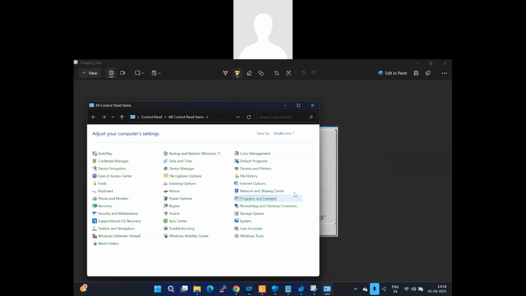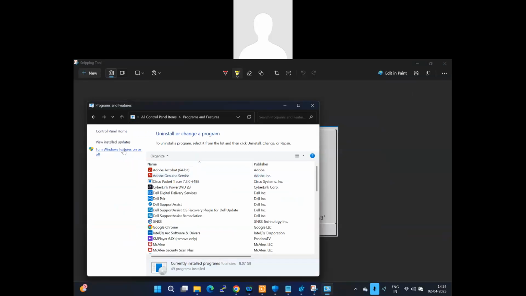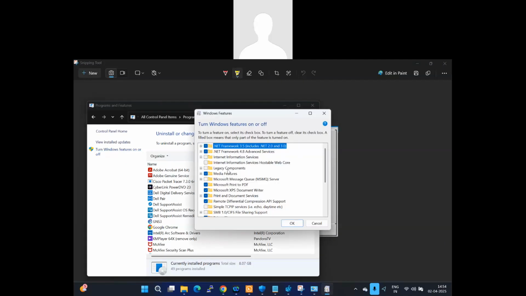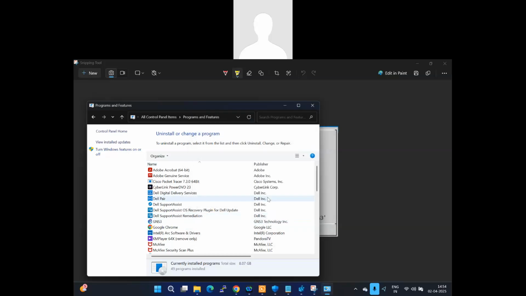Click on programs and features. Click on turn Windows features on and off. Just scroll down and uncheck the box virtual machine platform, also Windows Hypervisor platform. You must uncheck these two and click OK. Once you click OK, your laptop will reboot and get this change effected.